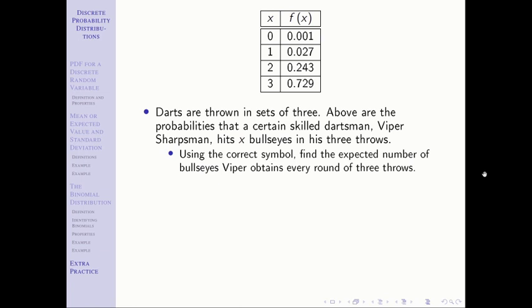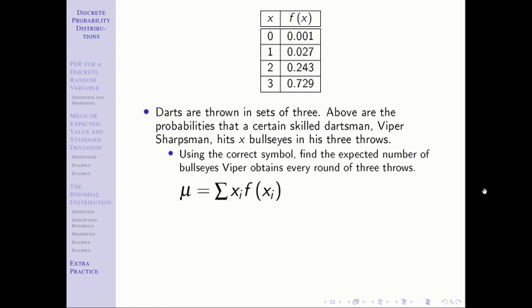And notice that in a discrete probability distribution, there's a key word there, and that's probability. The idea here is that probability, which we defined in chapter 3, is a long-term measure of success. It's implying the all. It's implying, what if I know the true probability, the true value of how many bullseyes I would get in this scenario, as opposed to, again, what if I had said I went out and did this 20 times and here were the results? That would be a sample mean. But when we talk about a discrete probability distribution, we're always talking population metrics. And so the correct symbol would be mu.